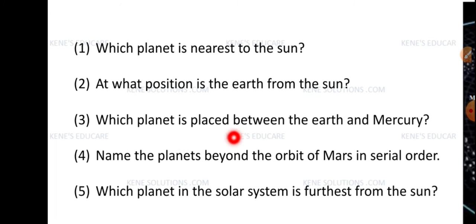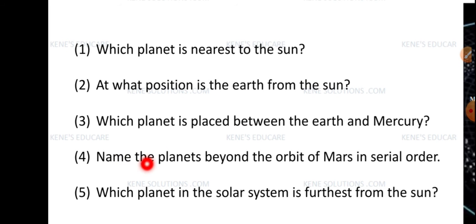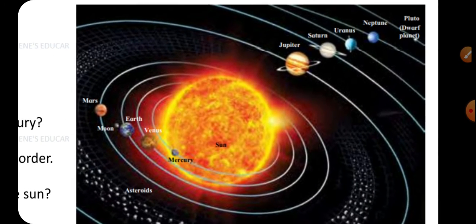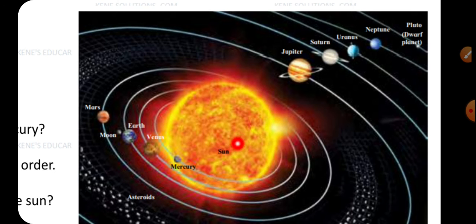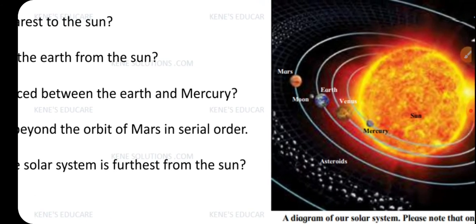Okay, now next question is, name the planets which are beyond the orbit of Mars in serial order. Beyond means on the other side or next to it. Okay, so if you see Mars, Mars is the last planet here. So beyond in the series orbit is Jupiter, Saturn, Uranus, Neptune, and you can write Pluto. Okay, so these are beyond the Mars.